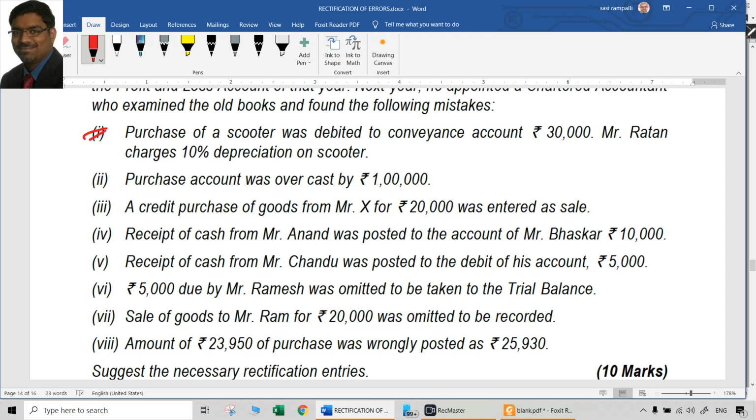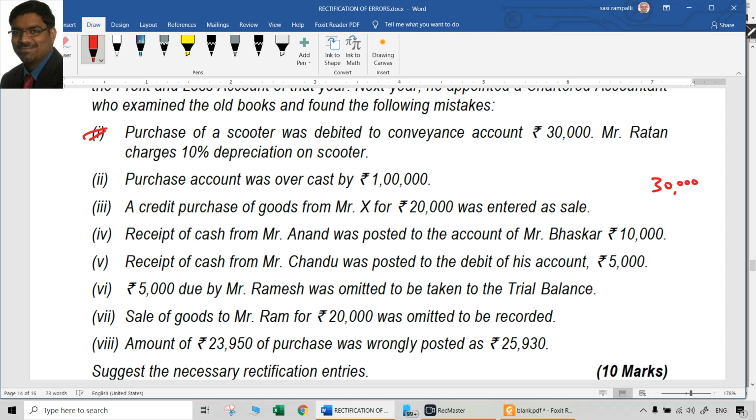Purchase of a scooter was debited to conveyance account, 30,000. Ratan charges 10% depreciation on scooter. Ideally, first of all, the entry should have been scooter account debit to cash, but they did conveyance account debit to cash. So conveyance account has to be definitely now credited with 30,000 for sure.